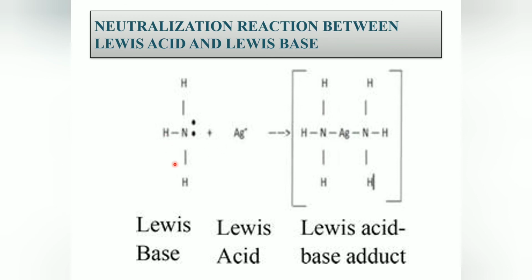By definition, we can understand that ammonia can donate its lone pair of electrons to the silver. The plus sign of the silver indicates it is electron deficient, and the ammonia is donating its lone pair of electrons to an electron deficient atom, that is the silver ion. Hence, it will form a covalent coordinate bond between the Lewis acid and the Lewis base. Hence, when a Lewis acid reacts with a Lewis base, there is no change in the oxidation number of any of the atoms.